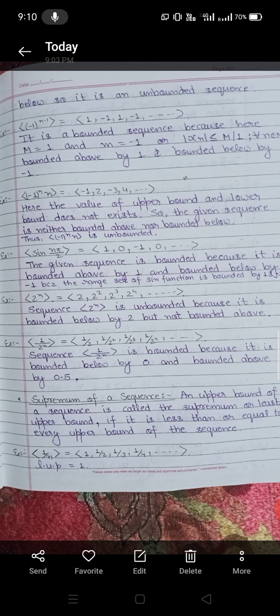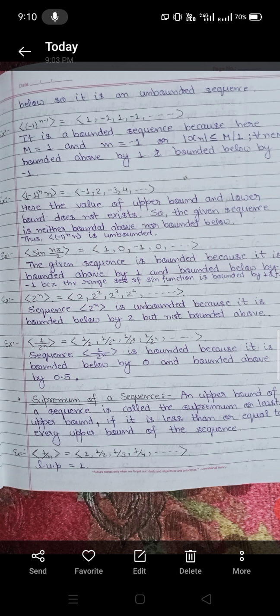Now the next example, the sequence of sine n pi by 2. This can be written as 1, 0, -1, 0, 1. The given sequence is bounded because it is bounded above by 1 and bounded below by -1, because the range set of the sine function is bounded by 1 and -1.